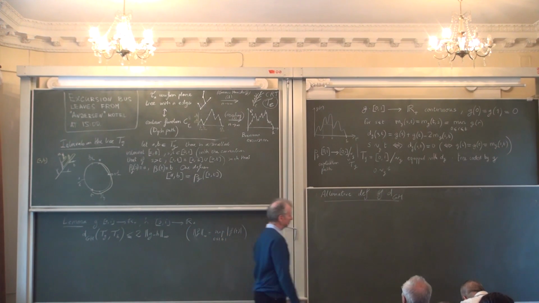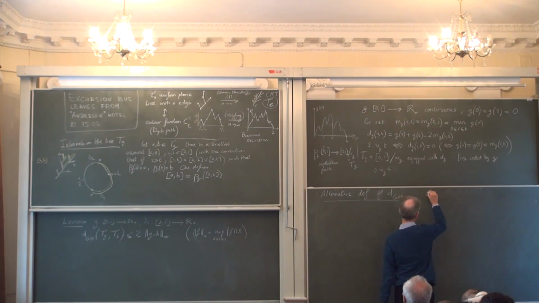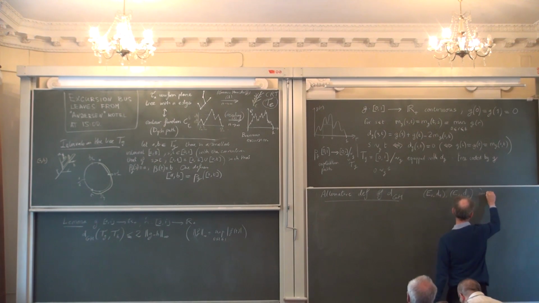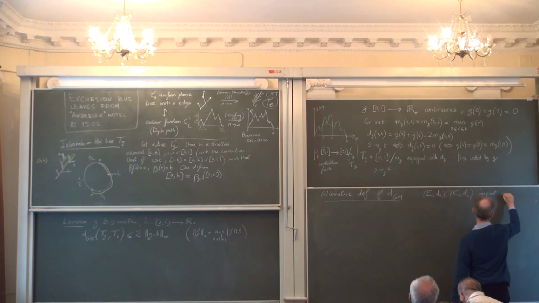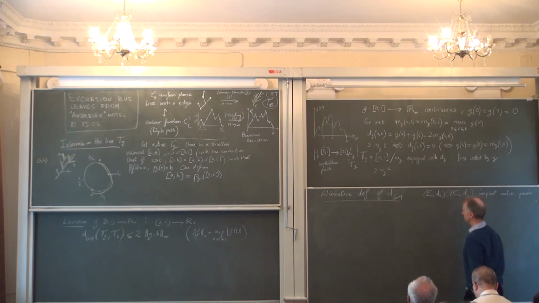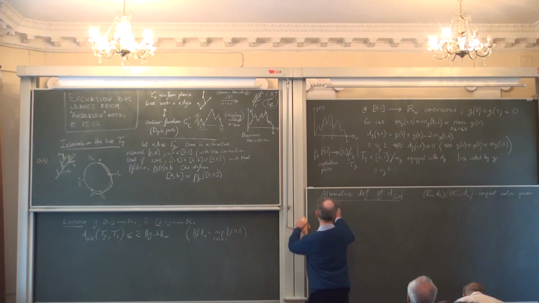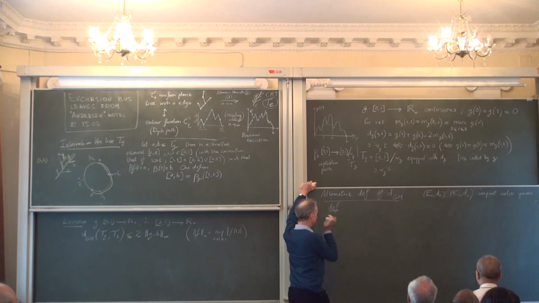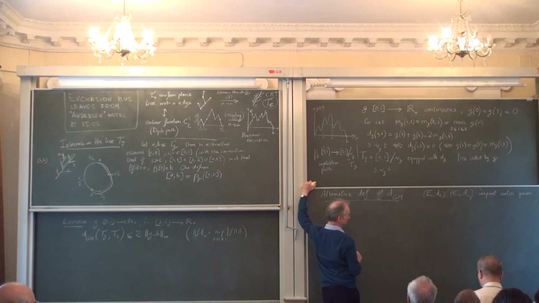Again, I take two compact metric spaces, E1, D1, E2, D2. And I define what we call a correspondence between these two spaces.